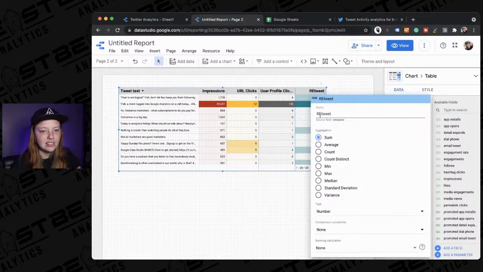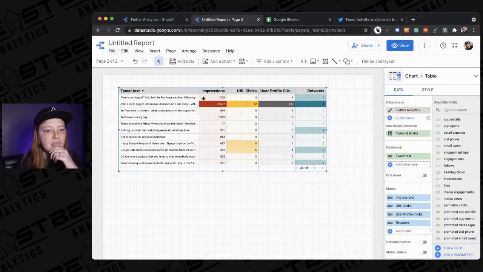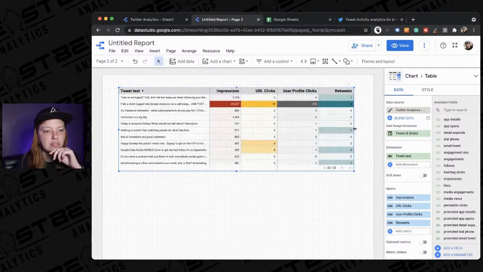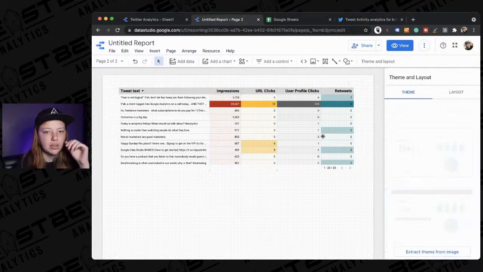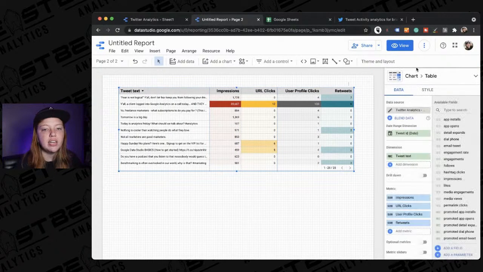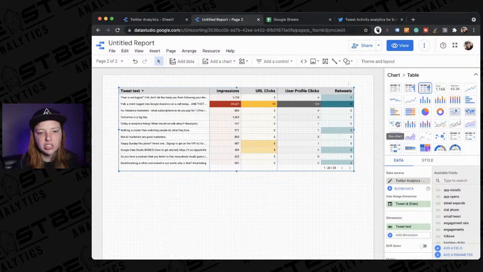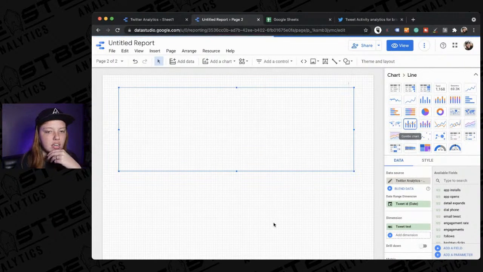Retweet. And then you can just stretch these out, whatever you want to do. You can do the same thing for any of the charts, right? So you can change the colors and stuff for any of these.